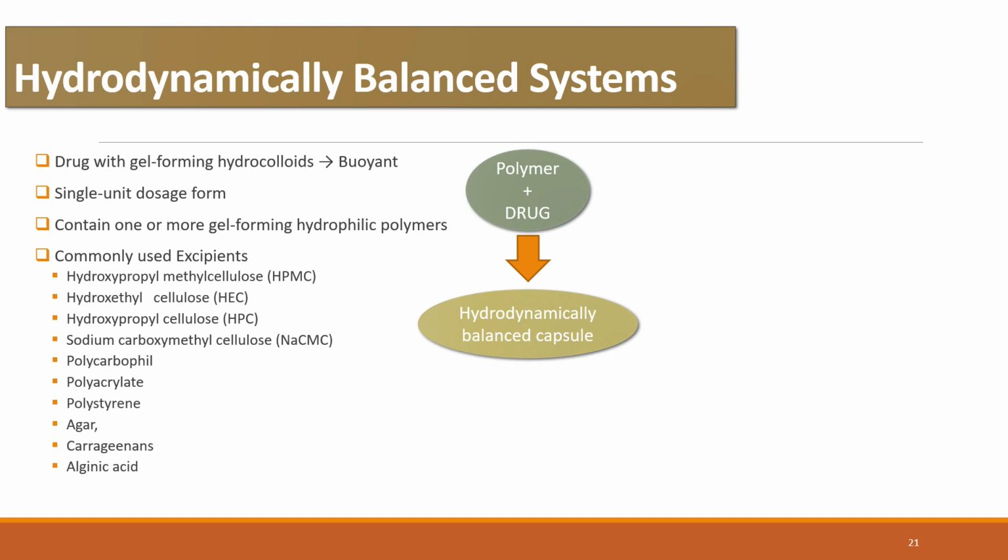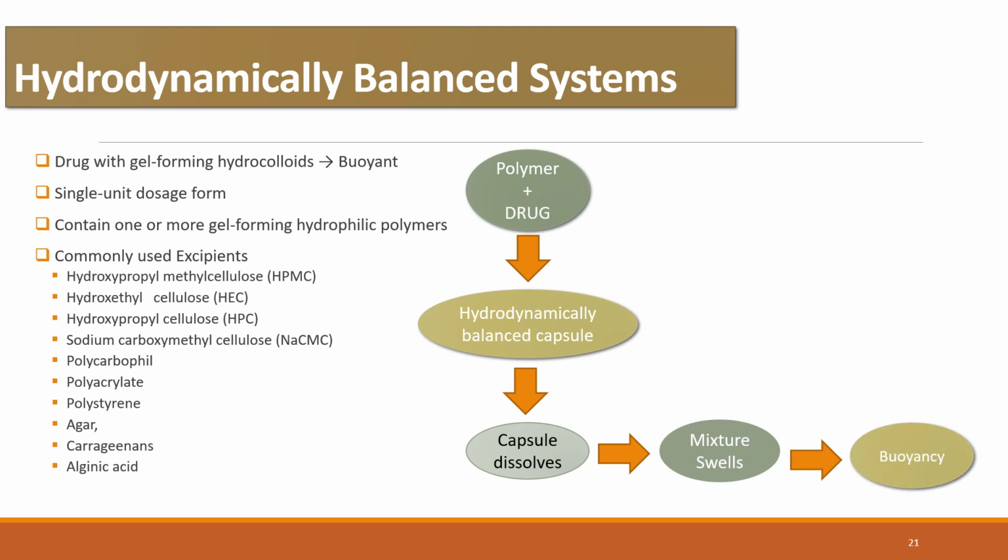The capsule shell dissolves in contact with water, and the mixture swells to form a gelatinous barrier, which imparts buoyancy to the dosage form in the gastric juice for a longer period of time. So what is happening? Polymer is mixed with the drug, and it is administered in the form of a capsule, which is actually a hydrodynamically balanced capsule.